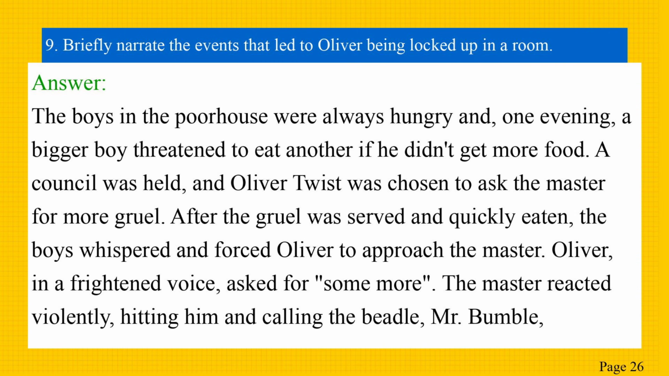Briefly narrate the events that led to Oliver being locked up in a room. Answer: the boys in the poorhouse were always hungry, and one evening, a bigger boy threatened to eat another if he didn't get more food. A council was held, and Oliver Twist was chosen to ask the master for more gruel. After the gruel was served and quickly eaten, the boys whispered and forced Oliver to approach the master. Oliver, in a frightened voice, asked for some more.